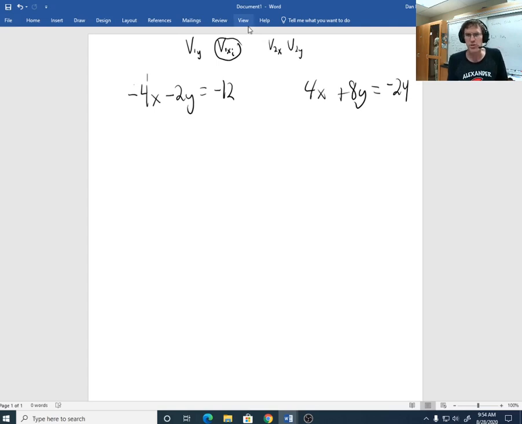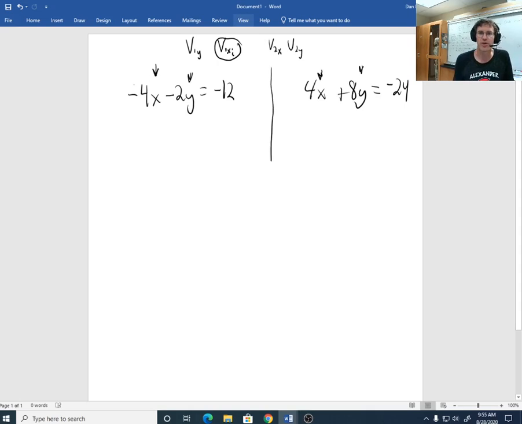Now, when you have systems of equations, I want to point out that this x here has to be the same as this x here, okay? So the variables have to be the same. So this x is the same as this x, and we're going to assume this y is the same as this y. Now, if you notice, I've put them separated here, and you have some nice spacing.